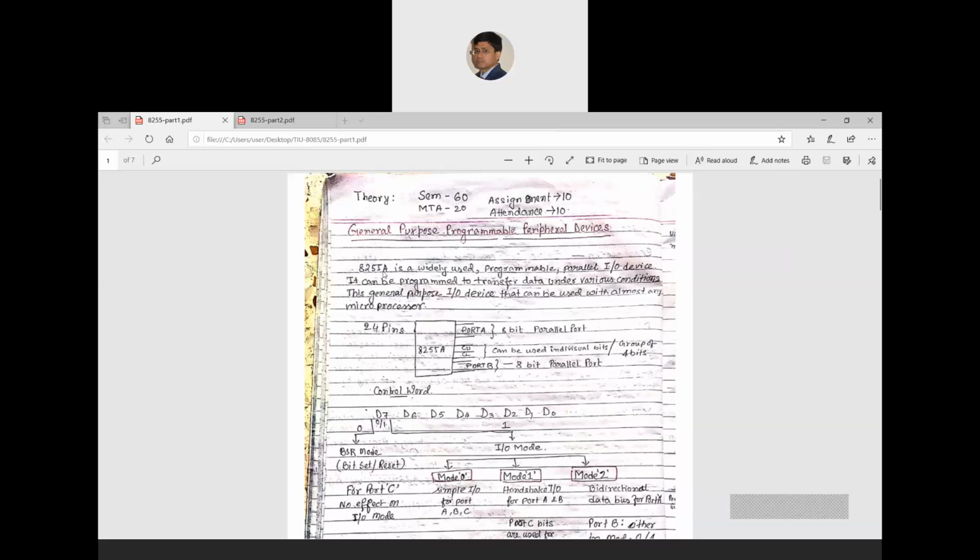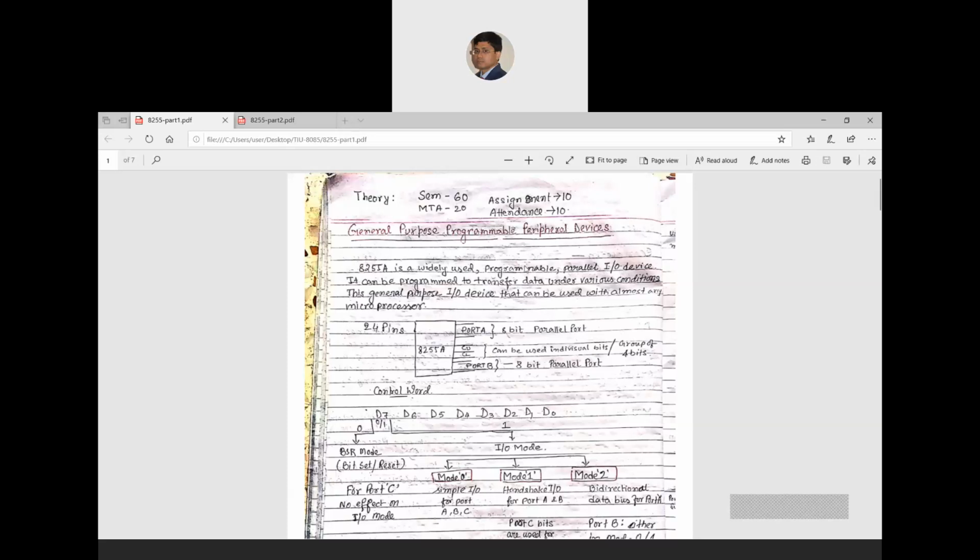It is written that the 8255 is a widely used programmable parallel input output device. That means it supports three things. It is programmable, which means it is not a fixed device.